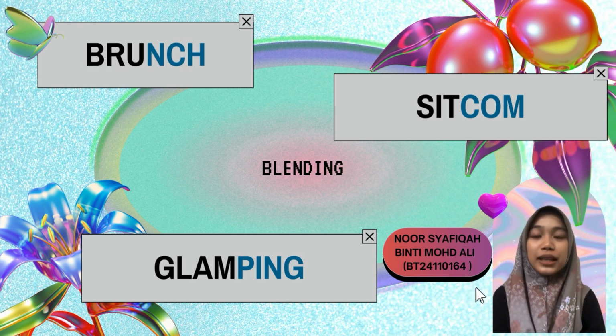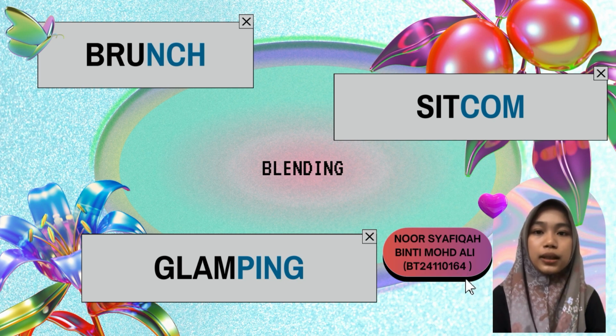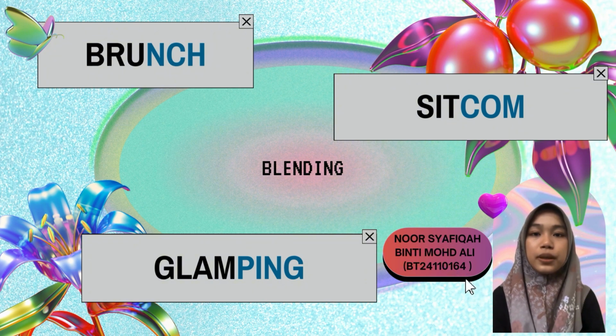Blending is formed by combining two different words to form a new word. For instance, the word brunch comes from breakfast and lunch. Brunch is a late morning meal combining breakfast and lunch dishes. Next one is glamping, which comes from the words glamour and camping. Glamping is a luxurious form of camping that combines the experience of being in nature with modern comforts and amenities. The third word is sitcom. A sitcom, short for situational comedy, is a television genre featuring humorous stories centered around recurring characters in everyday settings.